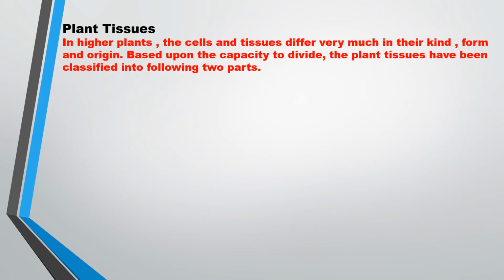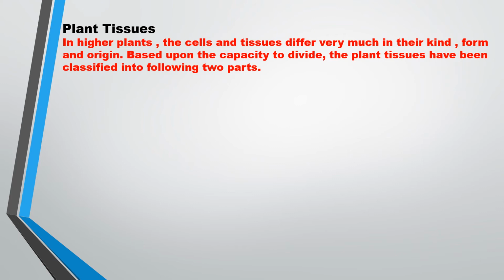Now, plant tissues. First, we will discuss plant tissues. In higher plants, the cells and tissues differ very much in their kind, form and origin. It means how they are made, and which type they are, different types. Based upon the capacity to divide, it means how they are growing. Because of division, they are growing.